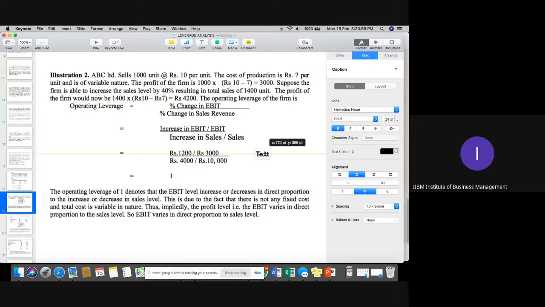So that calculation would be 1,200 upon 3,000, divided by change in sales, which is basically only 400, divided by original sales 1,000. So that would be the calculation actually. If you can calculate that, 3 4s are 12 and 1 4s are 4, so 4 will cancel out.